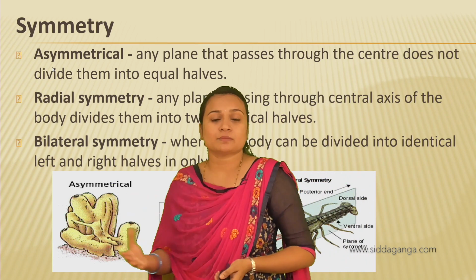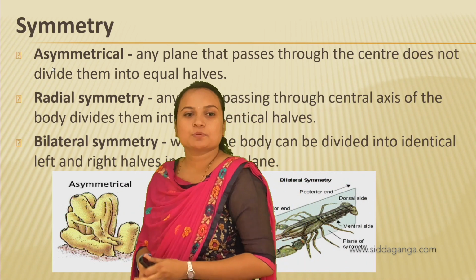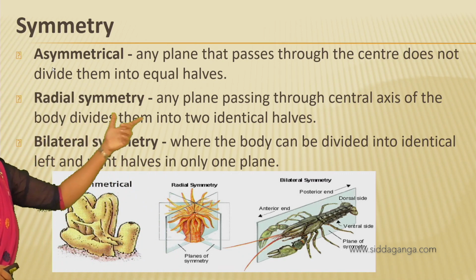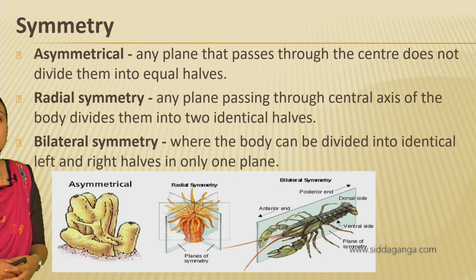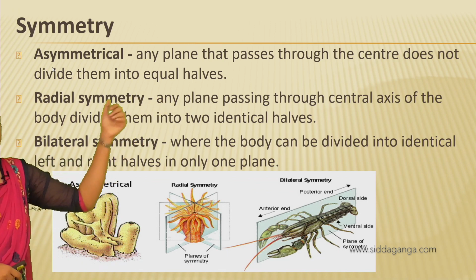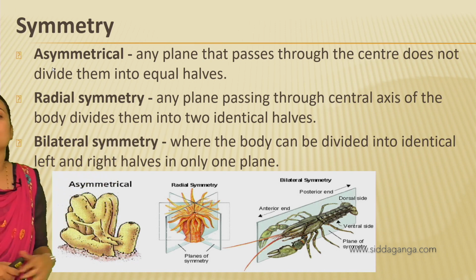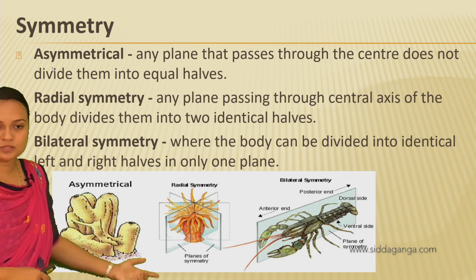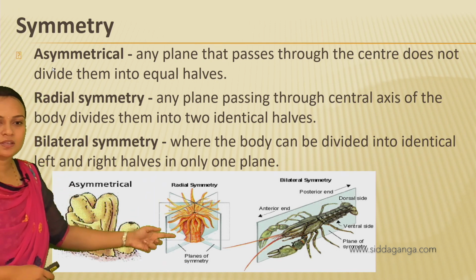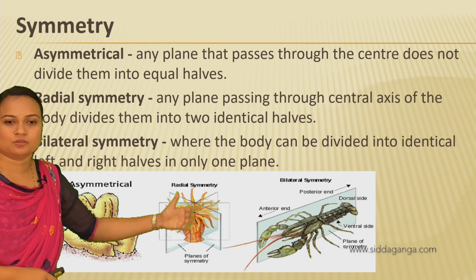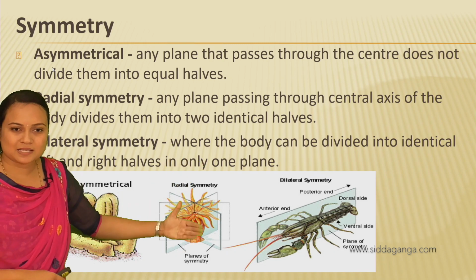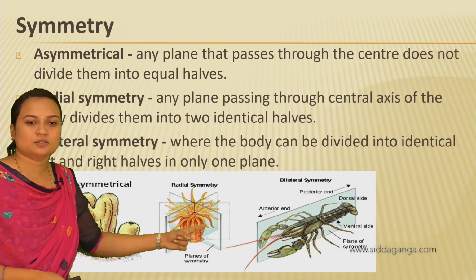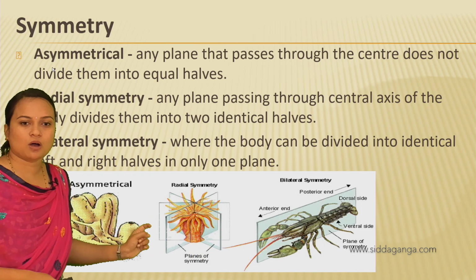And in the symmetrical, there are again two types: one is radial and the other is bilateral. Radially symmetrical means any plane passing through the central axis of the body divides them into two identical halves. Can you see this? Here the example is a glass plate. If you cut this organism, you will get the two halves, right?